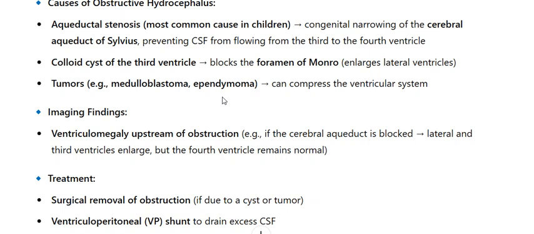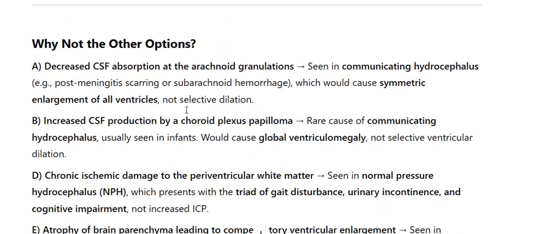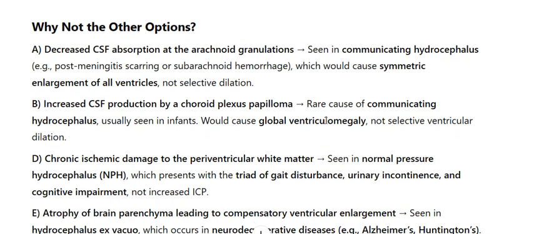Why not the other options? A. Decreased CSF absorption at the arachnoid granulations is seen in communicating hydrocephalus, e.g., post-meningitis scarring or subarachnoid hemorrhage, which would cause symmetric enlargement of all ventricles, not selective dilation. B. Increased CSF production by a choroid plexus papilloma is a rare cause of communicating hydrocephalus, usually seen in infants, and would cause global ventriculomegaly, not selective ventricular dilation.